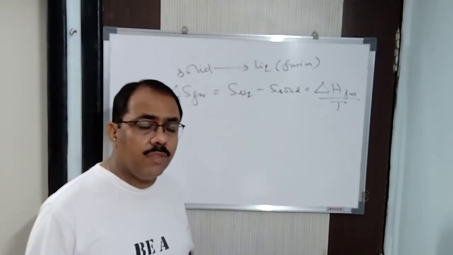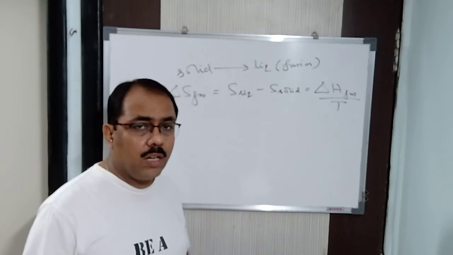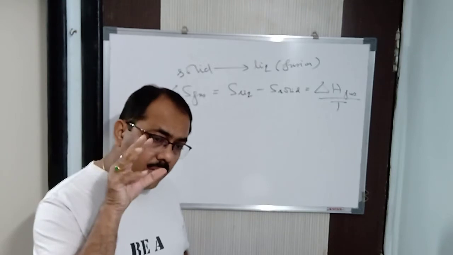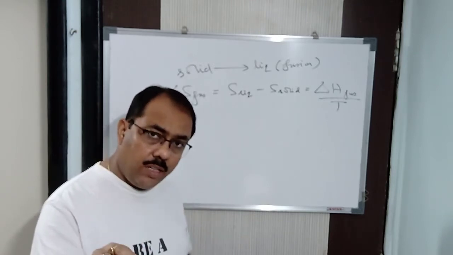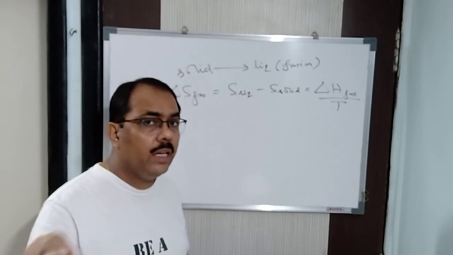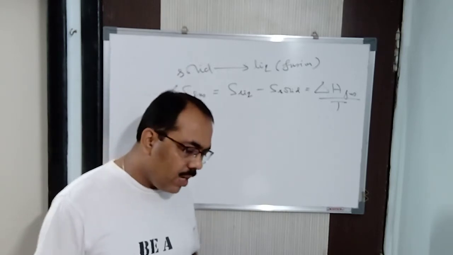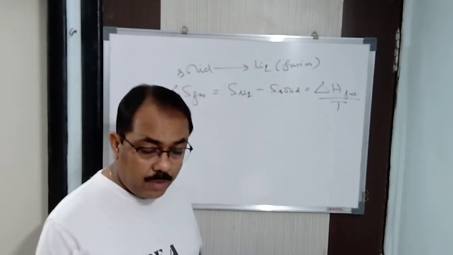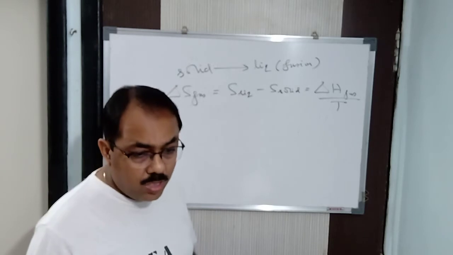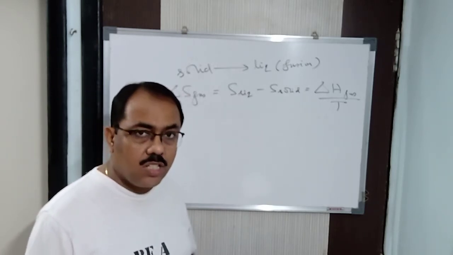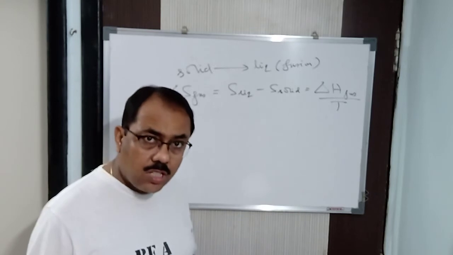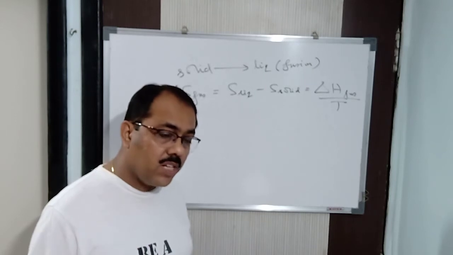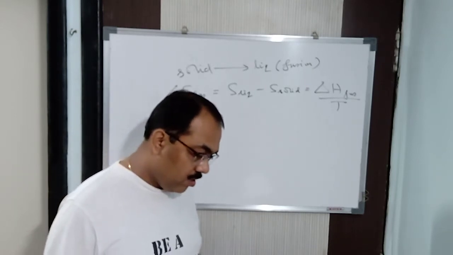Similarly, entropy of sublimation is what? Sublimation means from solid state to gaseous state, so we can say entropy of the gas minus entropy of the solid, or del H sublimation by T. In this way we can calculate the change in entropy of sublimation, fusion, transition or crystallization, and vaporization, which is del H vaporization by T, or entropy of vapor state minus entropy of the liquid state.